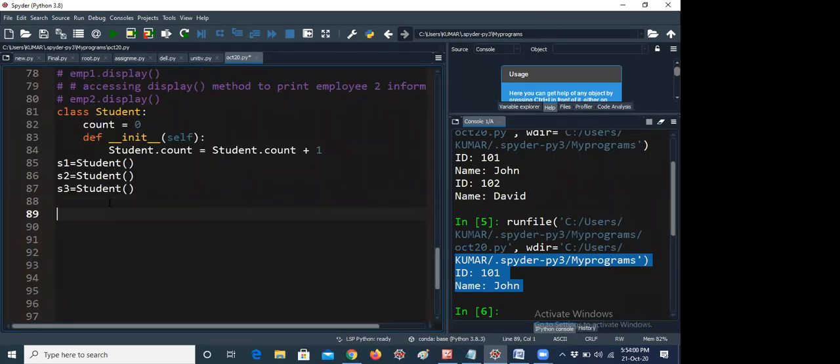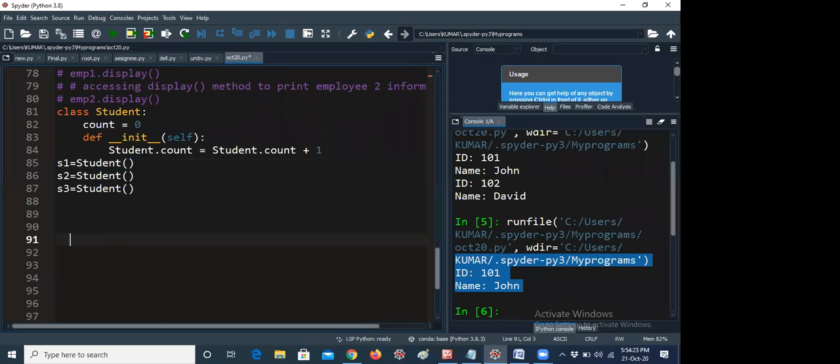So here you can see guys, I am creating three objects, S1, S2, S3. Here there is no other method. I am giving only Student. When I call it only with Student empty like that, the init method also takes only the self parameter. It does not require any more arguments because Student does not take any parameters.